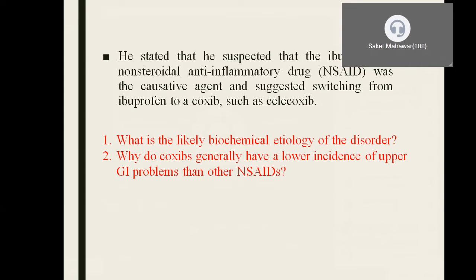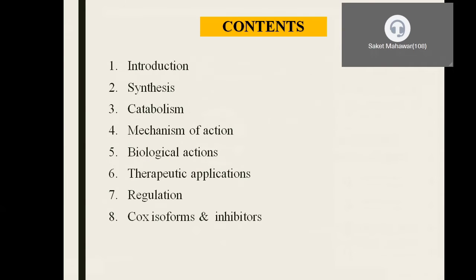So why do the coxibs generally have a lower incidence of upper GI problems than other NSAIDs? Looking at this picture, the coxibs are also COX inhibitors. We have two types of cyclooxygenase enzymes, COX1 and COX2. COX2 is not present in the gastrointestinal mucosa. Hence, the coxibs are the group of drugs which inhibit only the COX2 enzyme, which is not present in the gastric mucosa. Hence, there is a good amount of production of prostaglandins, and thus the gastric mucosa is saved.